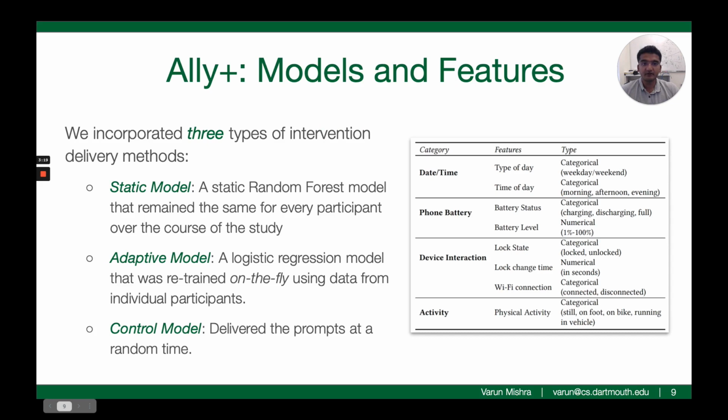We implemented 3 different intervention delivery methods in our receptivity module that it would choose from randomly when it received the silent push from the server. The first one is a static model, which was a random forest model that remained the same for every participant for the duration of the study. The next is an adaptive model, which was a logistic regression model that was retrained on the fly using data from individual participants. And third was a control method that simply delivered the prompts at random times.